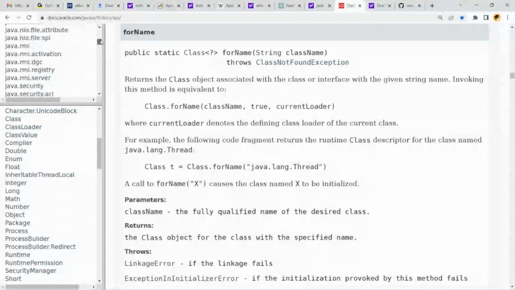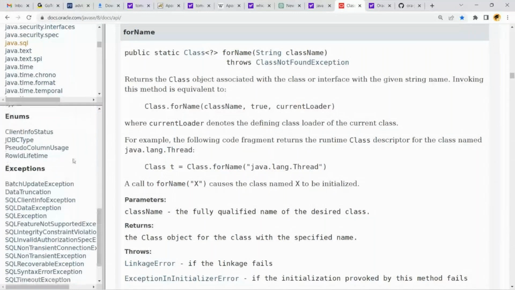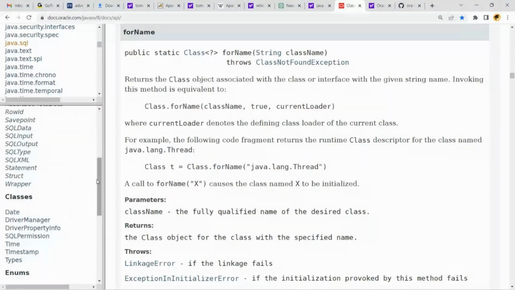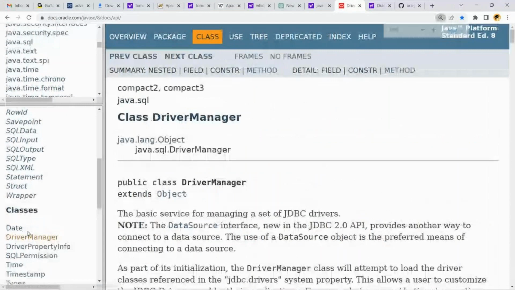Yeah, the java.sql package will come. This is the java.sql package. The java.sql package contains the DriverManager class, along with other classes, exceptions and enums. Click on DriverManager. What is the package name? java.sql. What is the class name? DriverManager. You got the point, right?